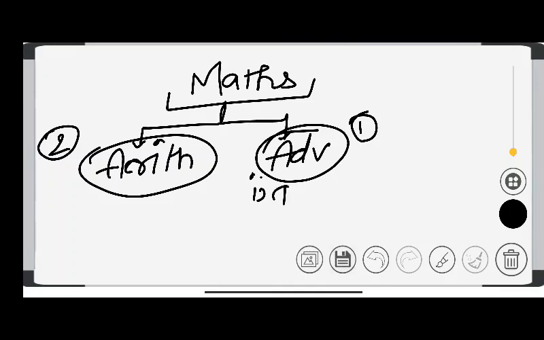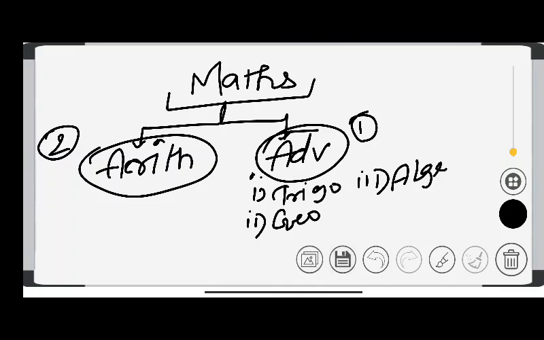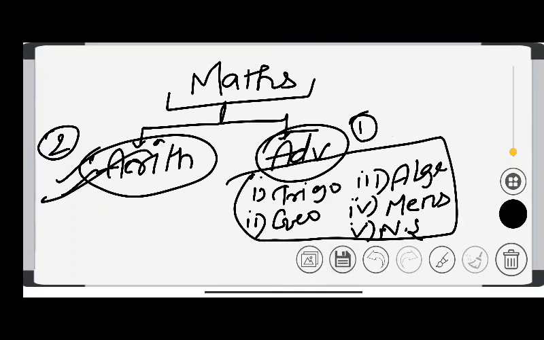First is trigonometry, second one is geometry, third one is algebra, fourth one is mensuration, and fifth one is number system. Okay, we deal with arithmetic later, after completing all this.